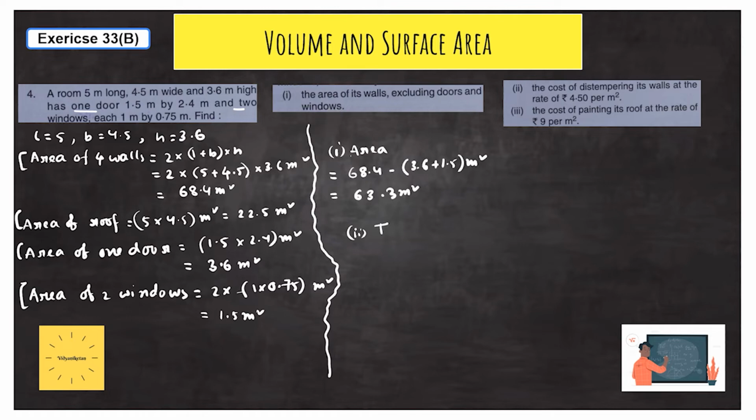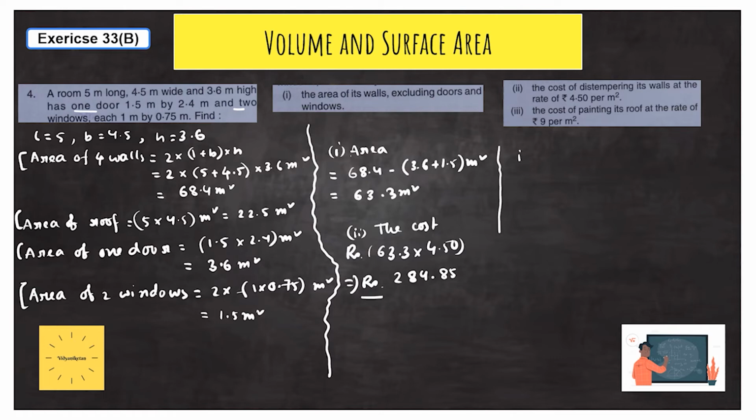So the cost will be the area of the wall excluding the doors and windows, that is 63.3, into the cost per meter square, 4.50, and the unit is rupees. Ultimately, if you multiply this, you will get the cost to be 284.85 rupees. So the second problem is also done.